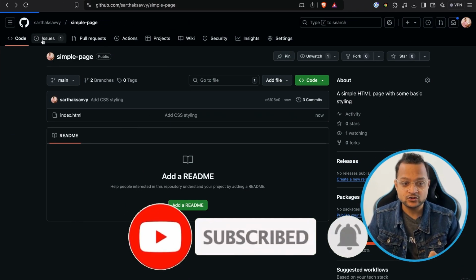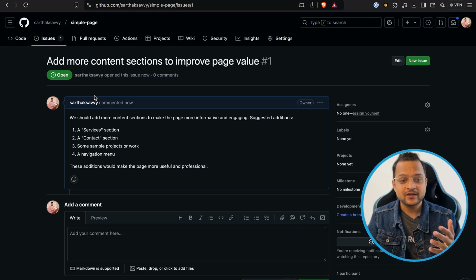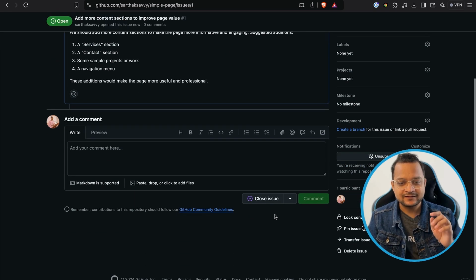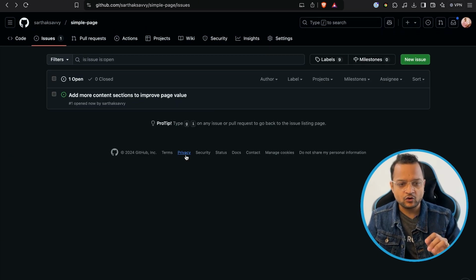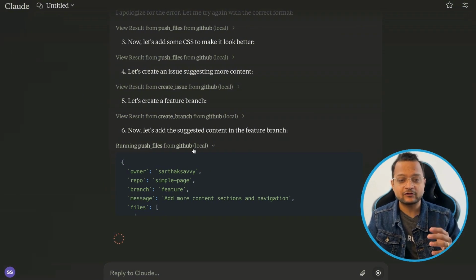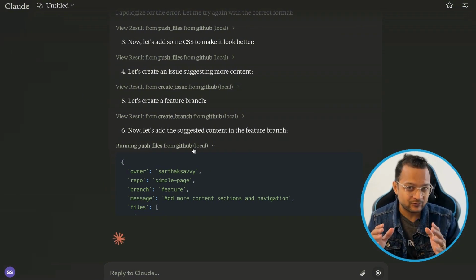That means we should have one issue. Yes, you can see now we have one issue: add more content into the section. Every description is here. Wow, that's so great. And you can see this is not yet closed. And if I go to the pull request, it has not yet created the pull request, but very soon it is going to create the pull request also.